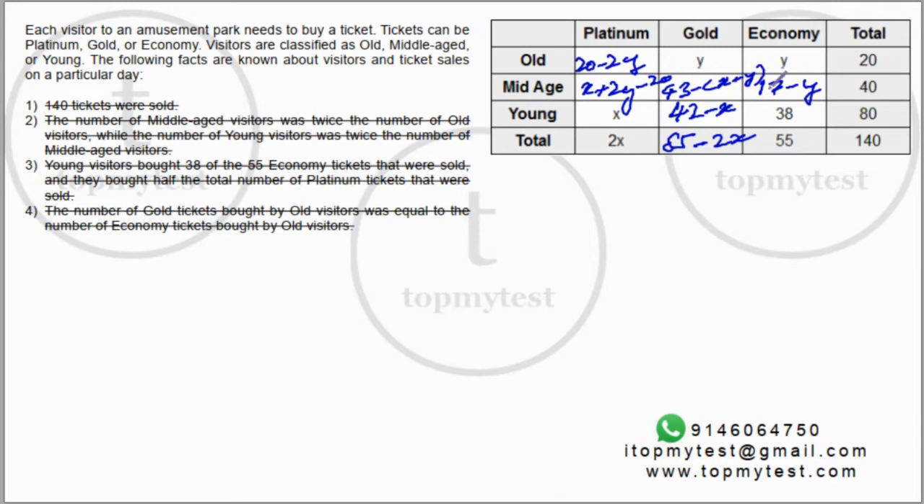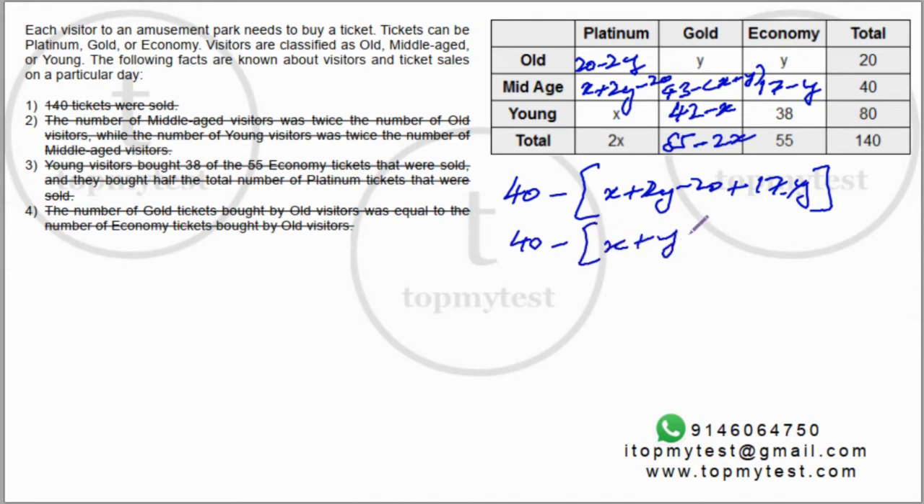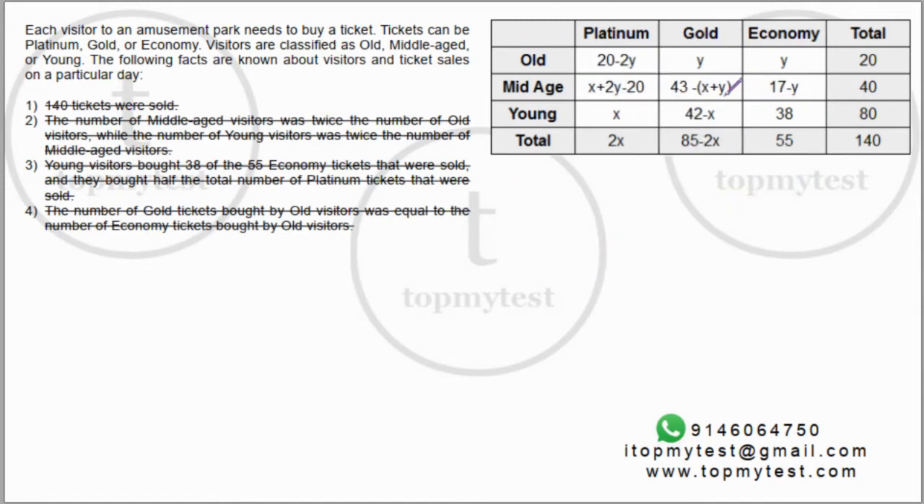Which is what you should get here also: 40 minus x plus 2y minus 20 plus 17 minus y. So this is 40 minus x plus y minus 3, which is 43 minus x plus y. So whether you add horizontally or vertically, this is what we have. Let's go to the questions. We don't have any other information. Let's go to the question to solve this.